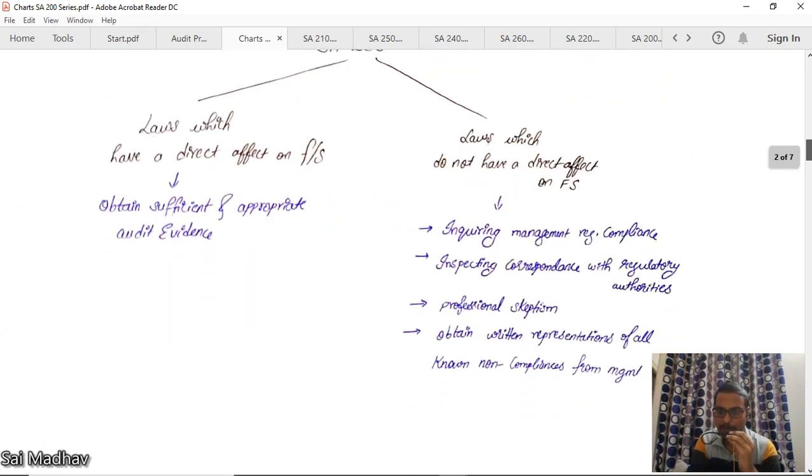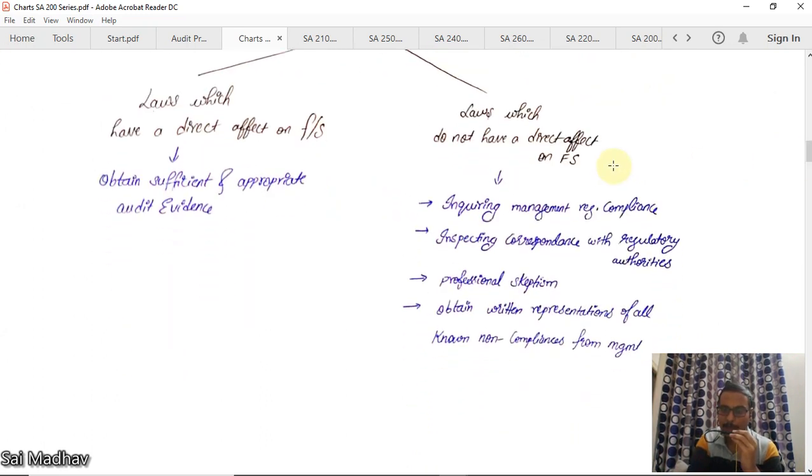In this part, you should inquire of management and you should inspect correspondence with regulatory authorities. You should maintain professional skepticism, that is remaining alert, and you will obtain written representation from management and TCWG regarding non-compliances. Okay, this is SA 250.